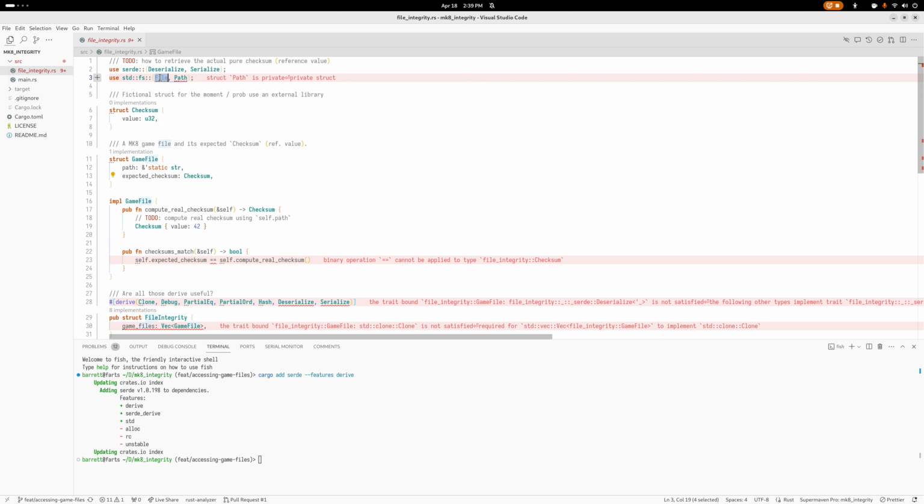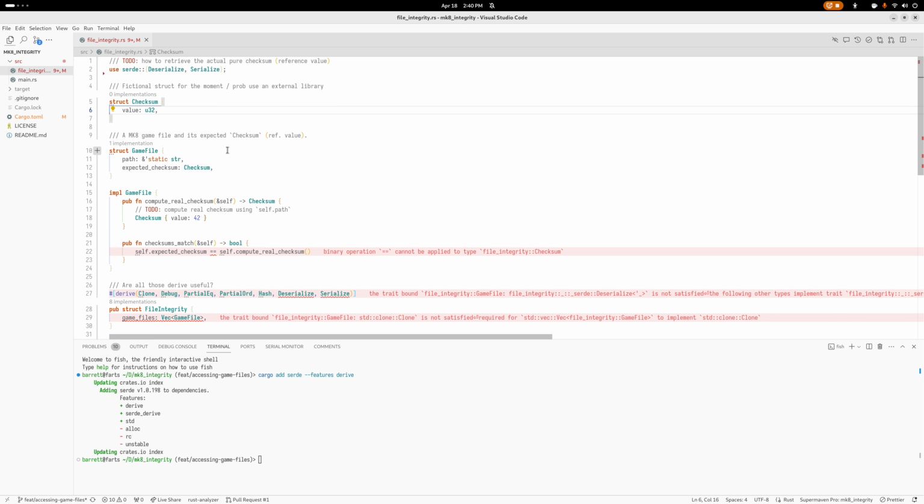Okay, so we never used the file from here, so we can remove that. And you can see it's still mad about our parentheses, so we remove those. And path is private. Why? Because we need to get it from path. I misremembered that. I'm sorry. And we're still not using it, so we can delete it. Alright, so we're done with that.